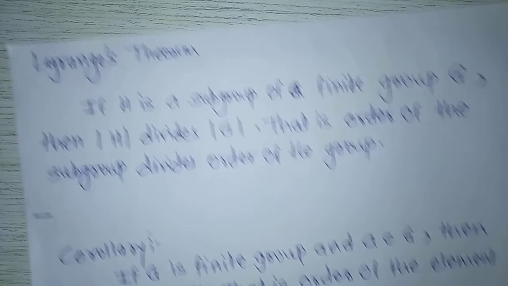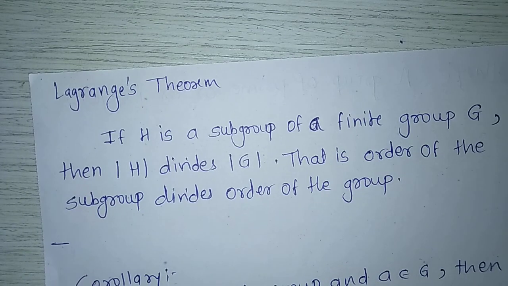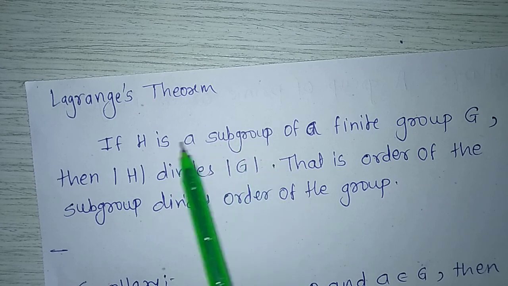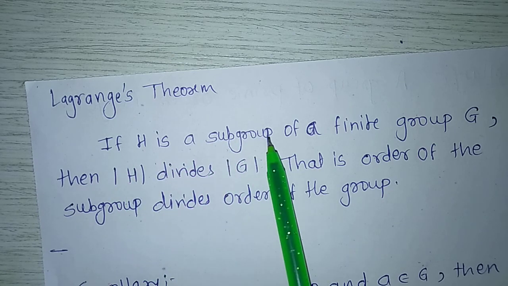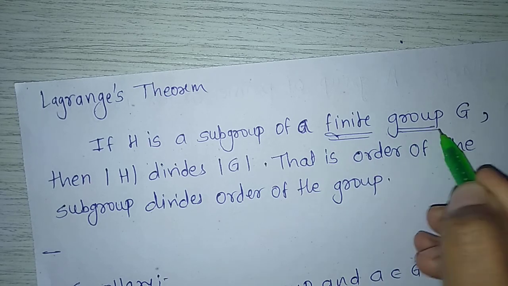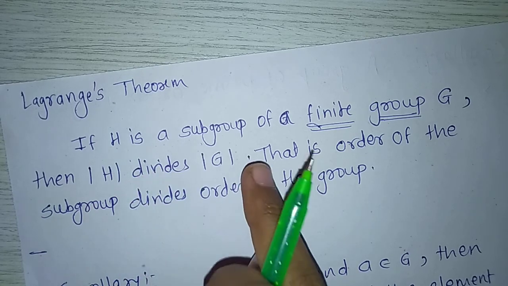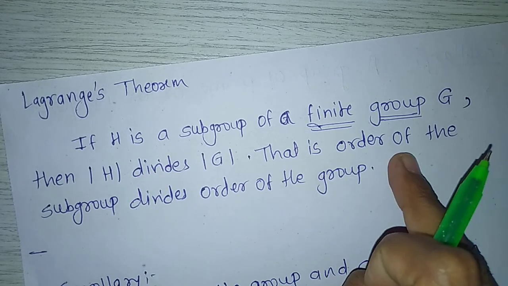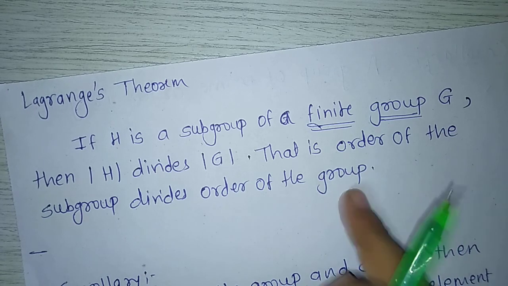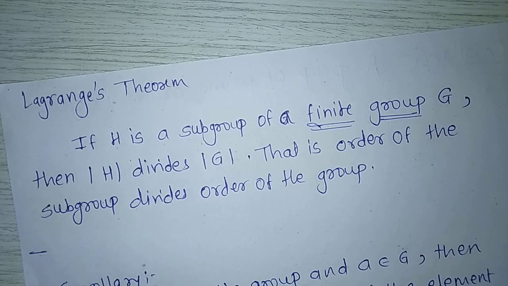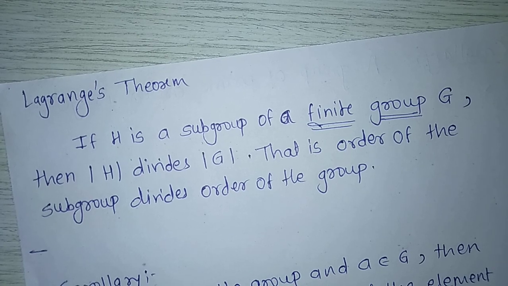Now, next is Lagrange's theorem, without proof. The statement of this theorem is: if H is a subgroup of a finite group G, then order of H divides order of G. That is, order of the subgroup divides order of the group. Also, we can say that order of the subgroup divides order of the group.